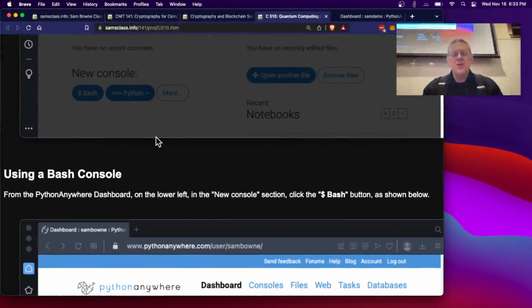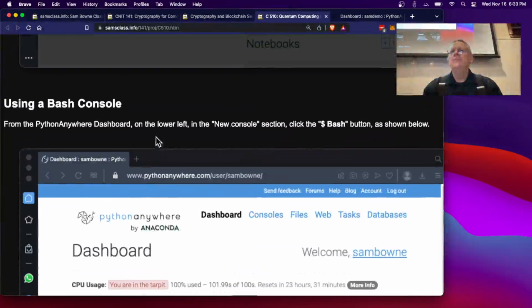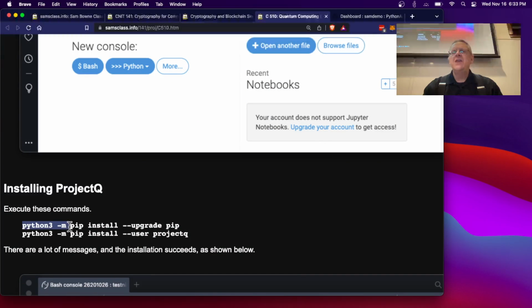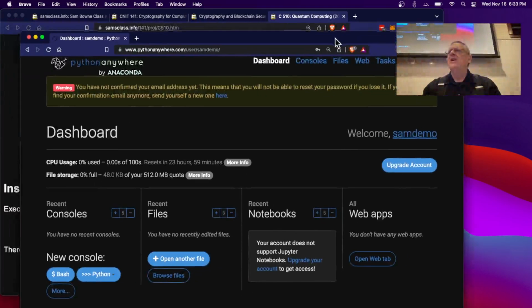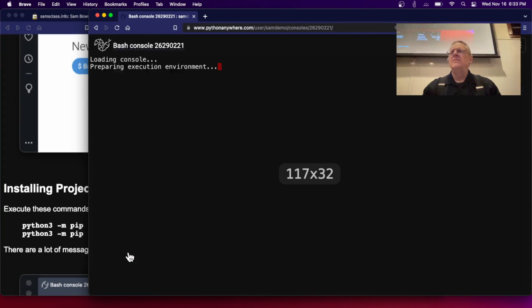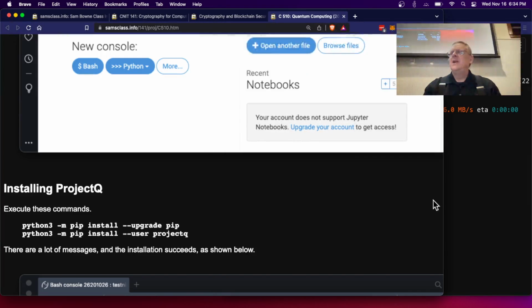Now, we actually need to install a Python library that is not always installed. So we're going to use the Bash console. And then we can install it with the usual stuff, python3 -m pip install. First we upgrade pip. So let me tear this off and put it on the side. All right, so I open Bash. All right, now I have a Bash console to work in. And now I can execute that command to upgrade pip. And you see it's working, it's downloading stuff.